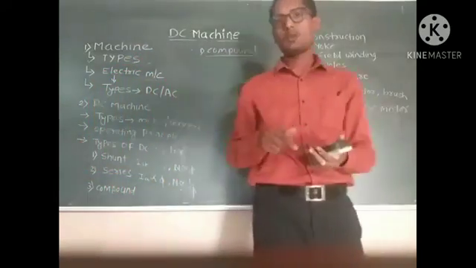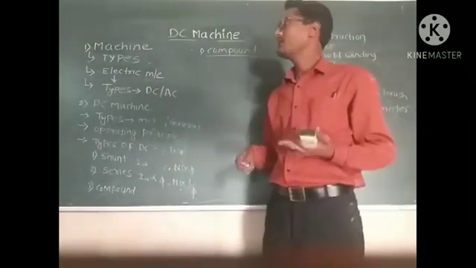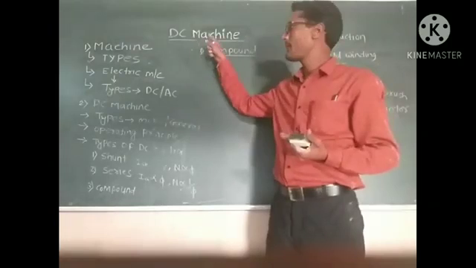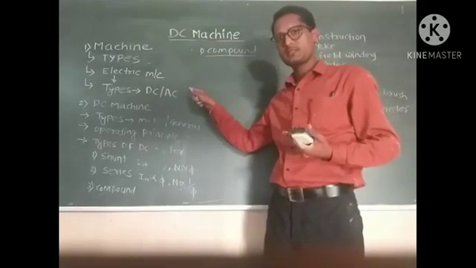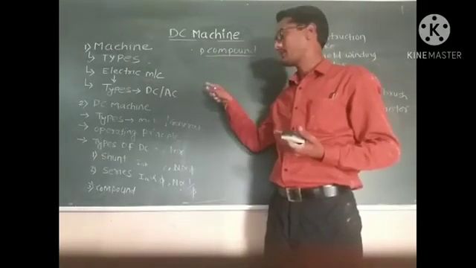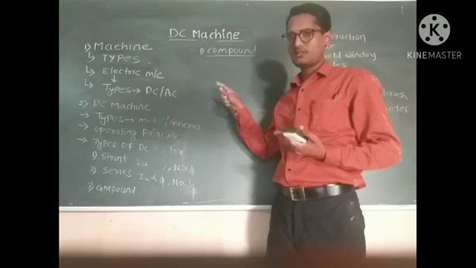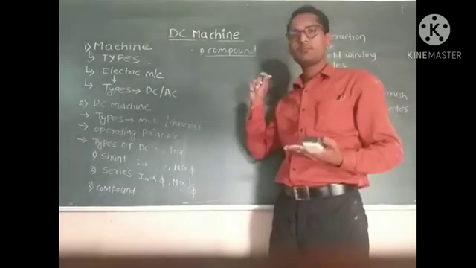So, are you understanding this concept? What we studied here: what is meant by machine, what are the types of electrical machines, what is a DC machine, what are the types of DC machine, what is the operating principle of the DC motor.